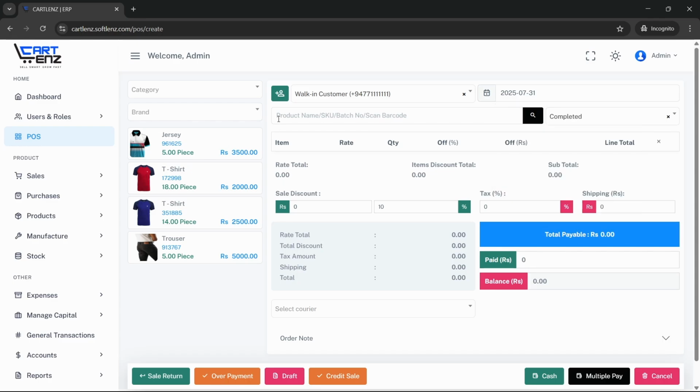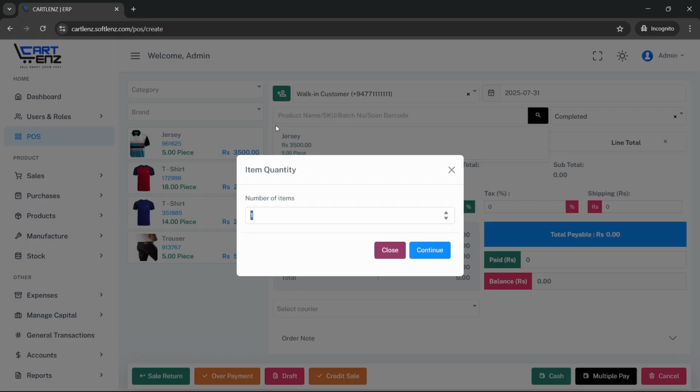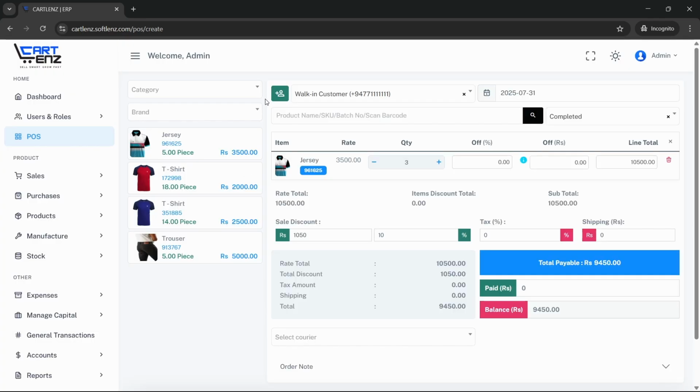Step 2. Add products. To add products, simply type in the product name, SKU, batch number, or scan the barcode in the search field. Once you type the first 3 letters, product suggestions will automatically appear. You can also browse and select products from the category and brand list shown here.